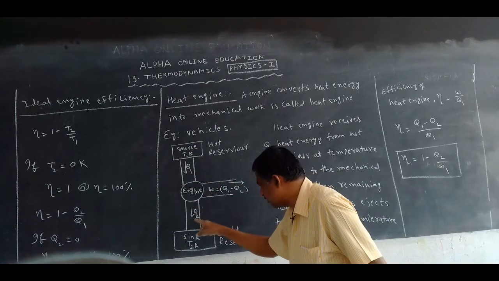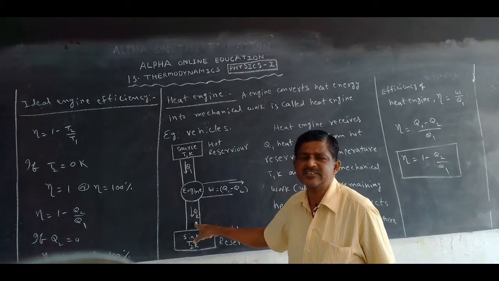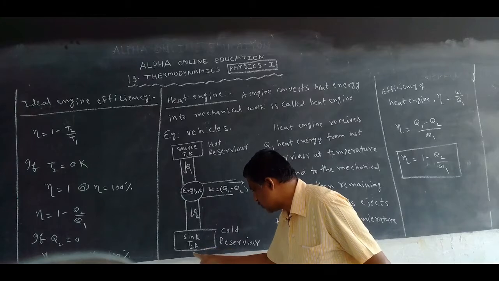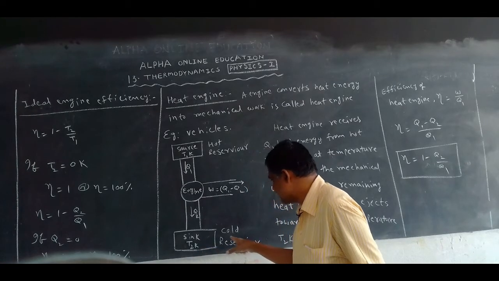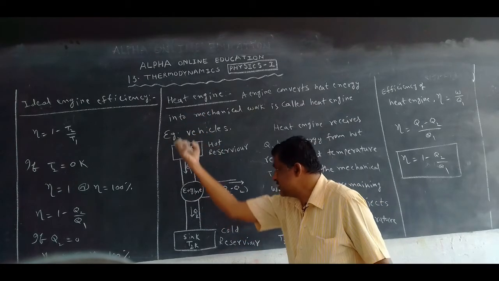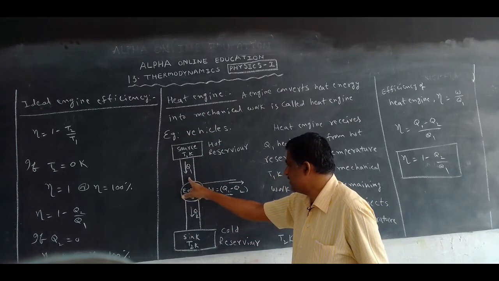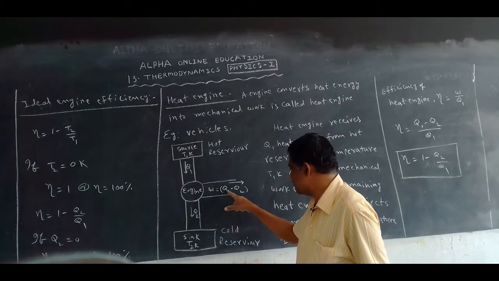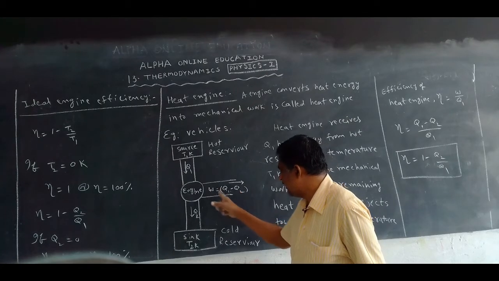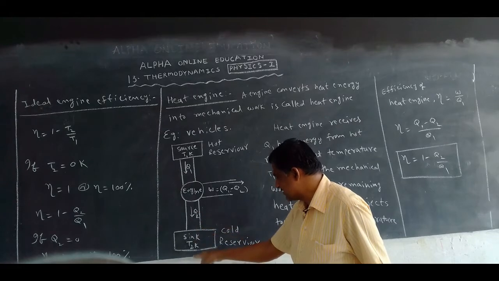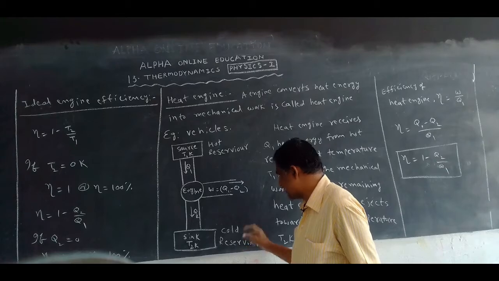The remaining amount of heat energy, which we can say is smoke, is given to the sink at temperature T2 Kelvin. The sink is also known as the cold reservoir. The engine receives Q1 heat energy from the source at T1 Kelvin, does the work Q1 minus Q2, and the remaining heat energy is rejected to the sink, the surroundings, called the cold reservoir.